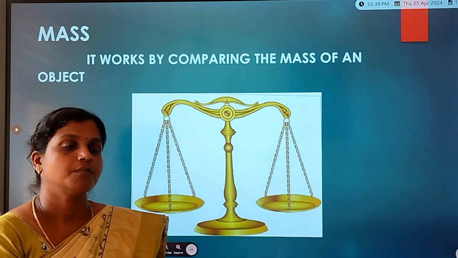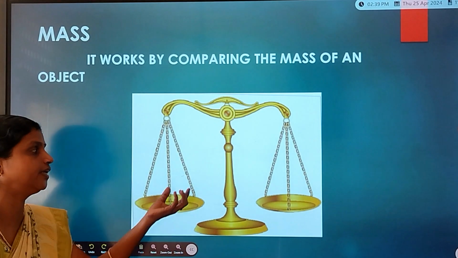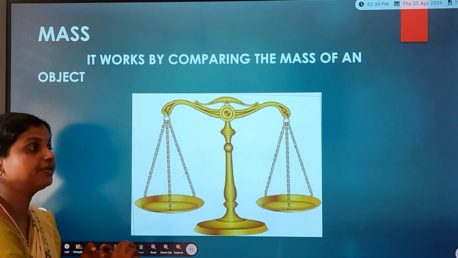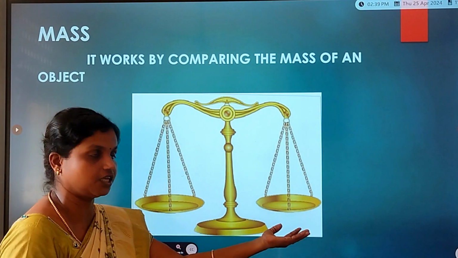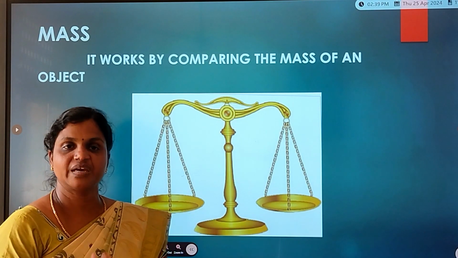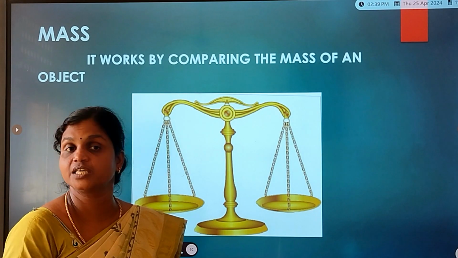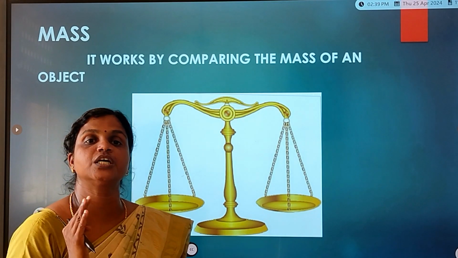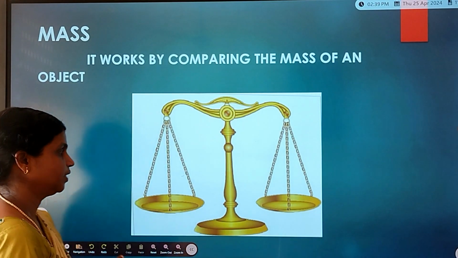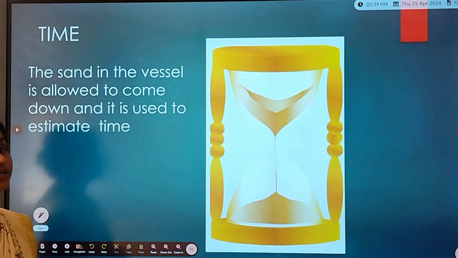In the same way, by keeping some known quantity in one pan and the unknown object in another pan, we can measure the mass of an object. Right, children? What is the SI unit of mass? The SI unit of mass is kg. Very good.